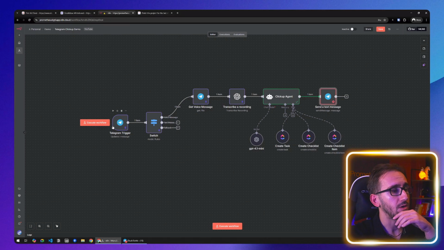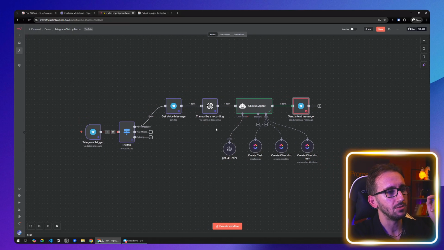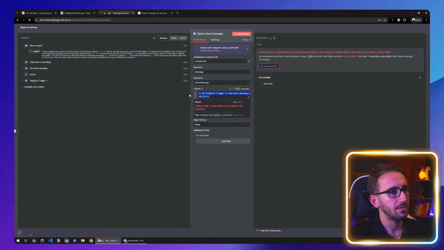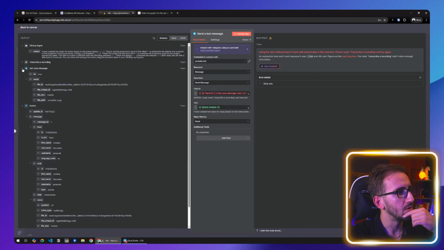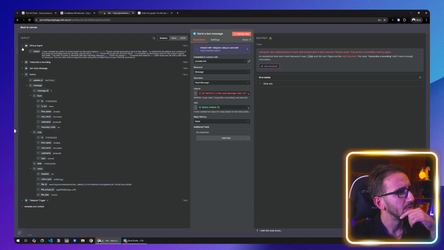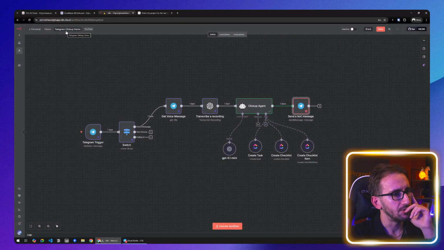That's because we use the Telegram trigger and n8n doesn't know exactly which output to use. So I imagine that if instead of this, we use the output from the switch, this would probably be fine. Is it? No. This shouldn't happen. I'm confused.